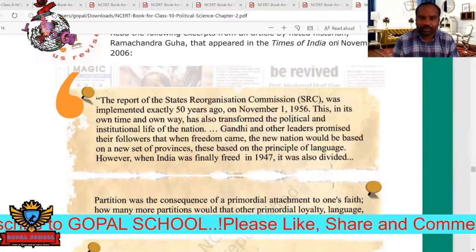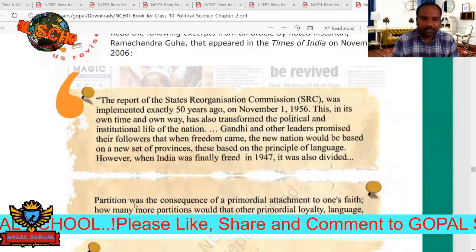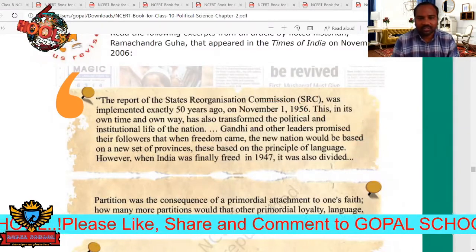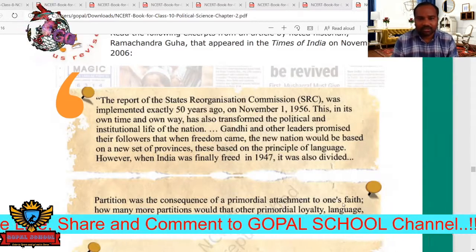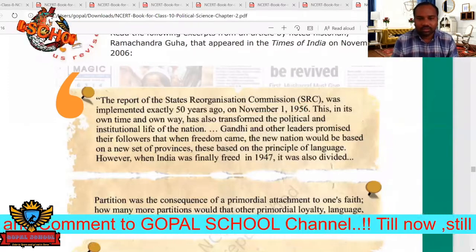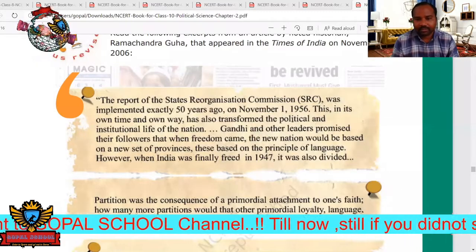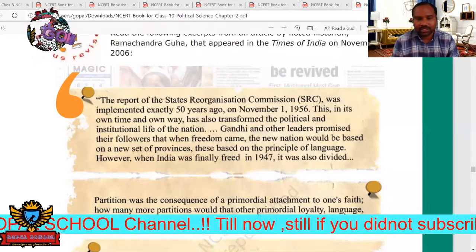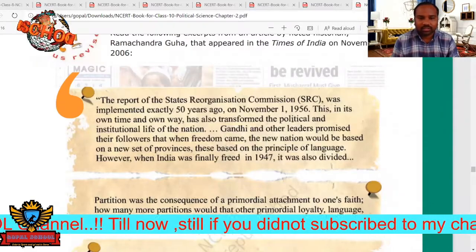Okay. Next, so partition, yes. Partition was the consequence of a primordial attachment to one's faith. So how many more partitions would that other primordial loyalty, language, lead to? So ran the thinking of Nehru, Patel and Rajaji.